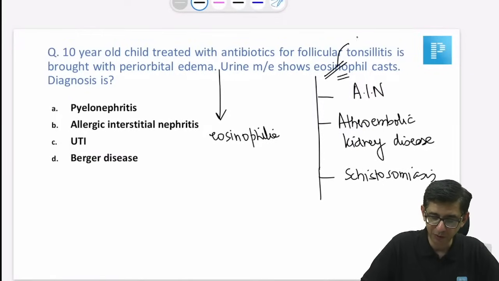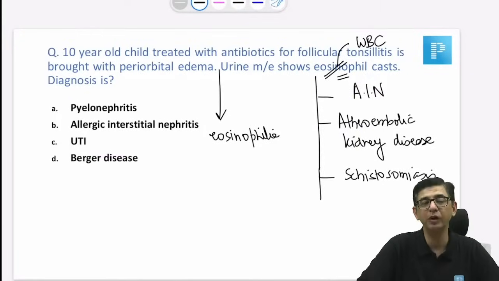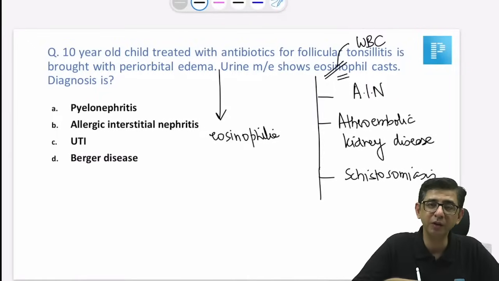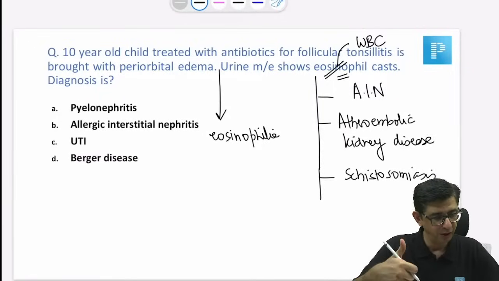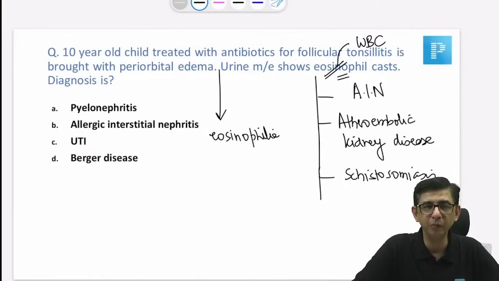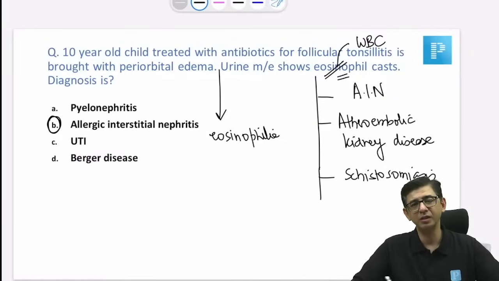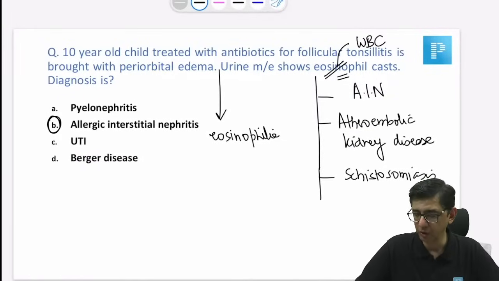I got the gist of the question now. Great, Hemant. That's a very good recall. It's mentioning eosinophilia in the blood with WBC cast. The answer is still AIN in this particular case. Got it, Animesh. Karak, thanks for the input. That doesn't change the answer in the question. The answer is going to be B. And the logic is that this would be an allergic reaction to the drug intake that was present. So yes, Saurav, great.